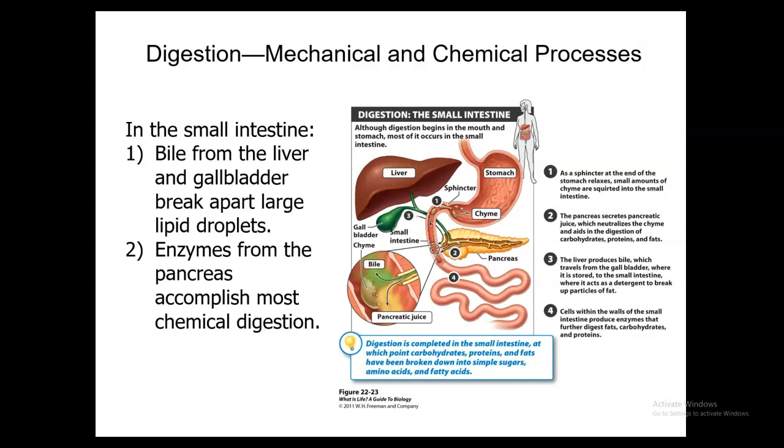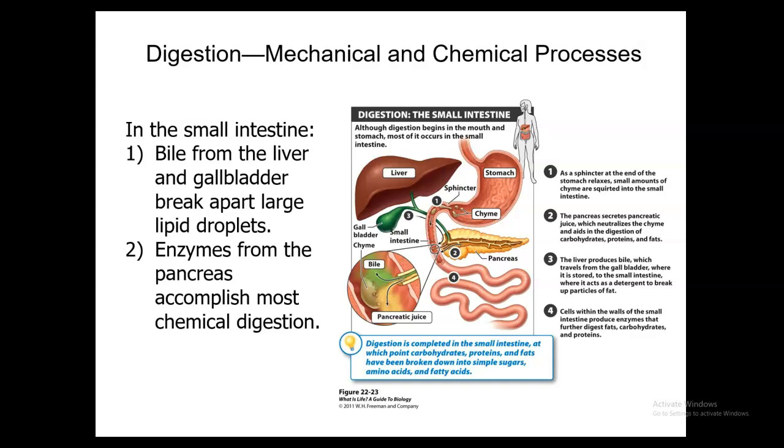Also, the next organ is going to be that pancreas that you see there, where the number 2 is. It's going to secrete pancreatic juices. They consist of water, sodium bicarbonate, salts, and enzymes. So their 2 functions are to neutralize the chyme, because remember it just came out of the stomach, so it's highly acidic. So it's going to come in and neutralize, and then it digests carbohydrates, proteins, and fats. And so it's going to mix with that chyme in the small intestine, right there where you see that number 2.